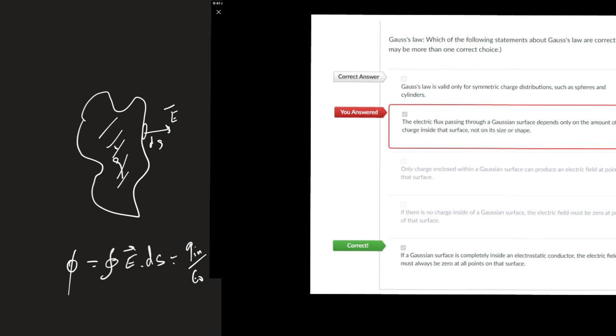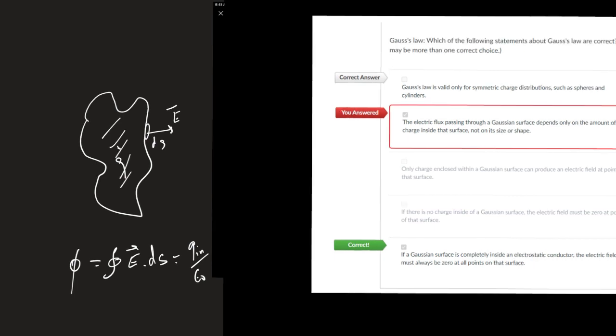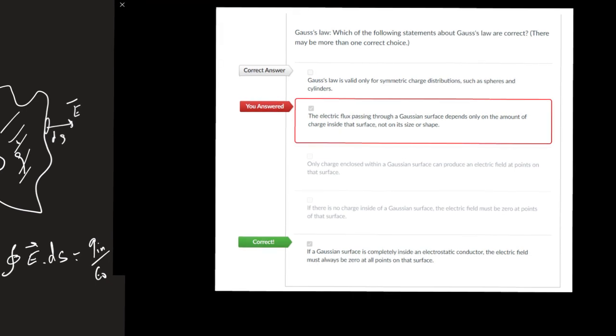So now let's go read the different options. It says: which of the following statements about Gauss law is correct? Option 1: Gauss law is valid only for symmetric charge distributions such as sphere and cylinder. No, this is wrong. Gauss law is valid for any charge distribution.